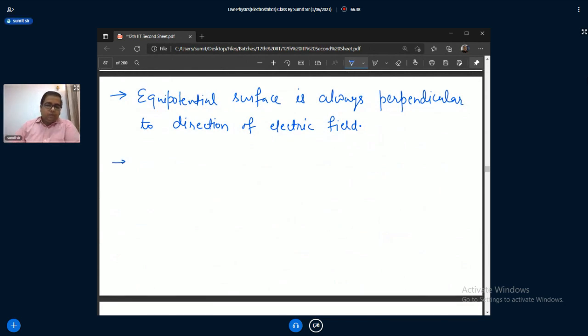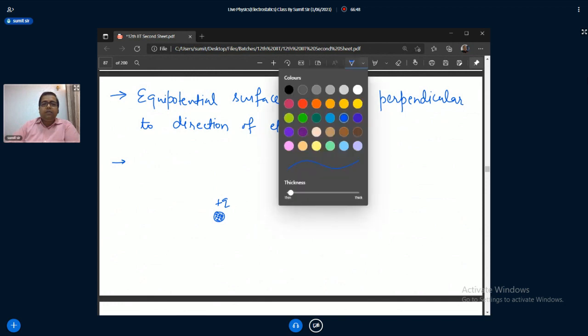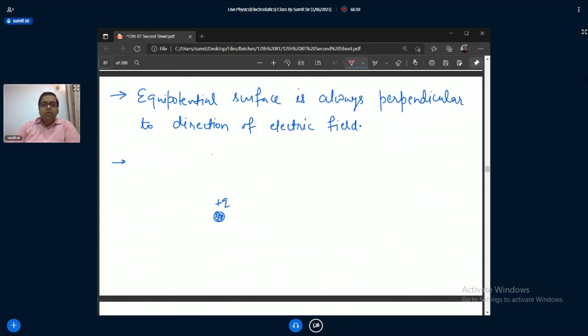Suppose you have this charge plus Q. What is the field? You know the field is just like this due to positive charge.